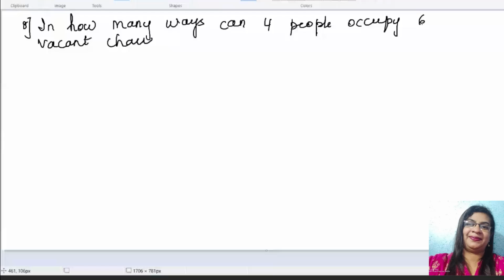Yes, please write. In how many ways can 4 people occupy 6 vacant chairs? Now, there are 6 chairs and 4 people.